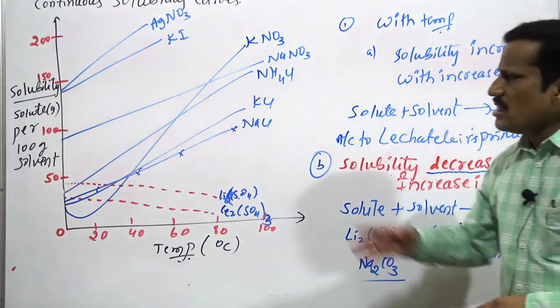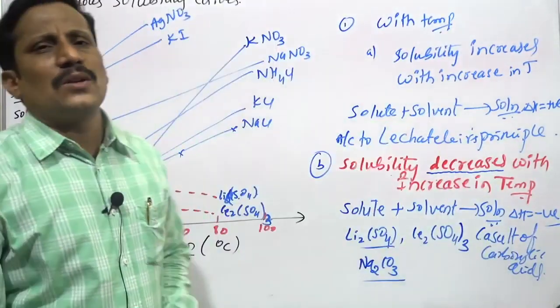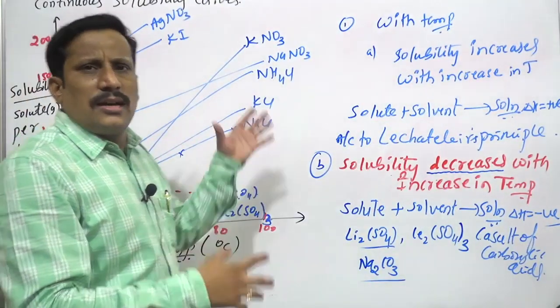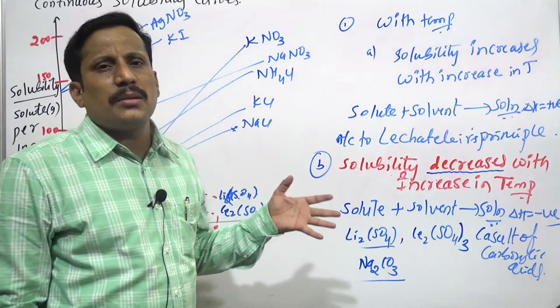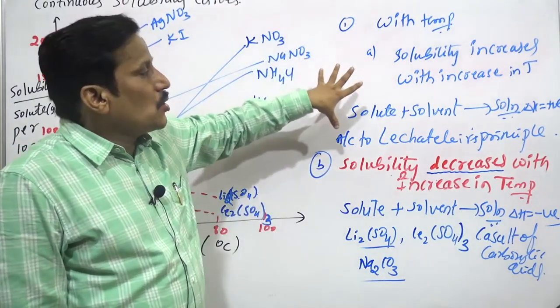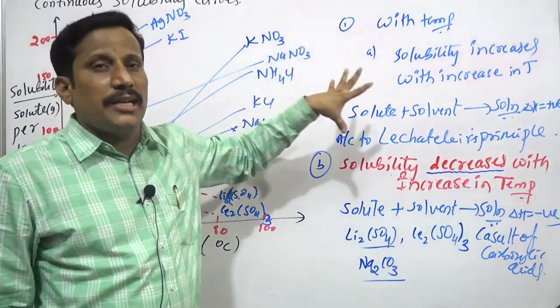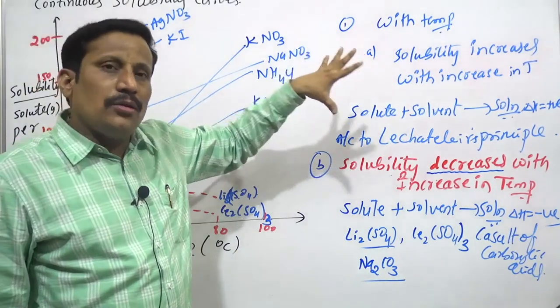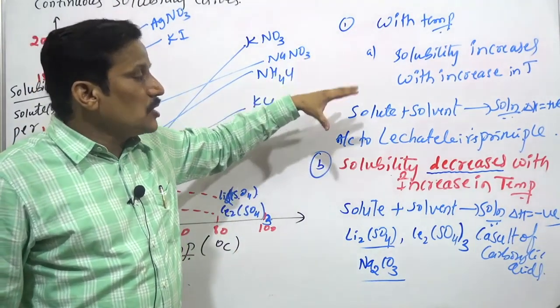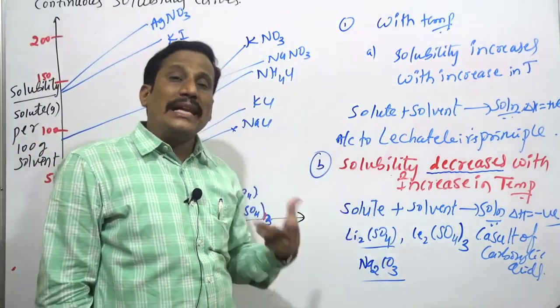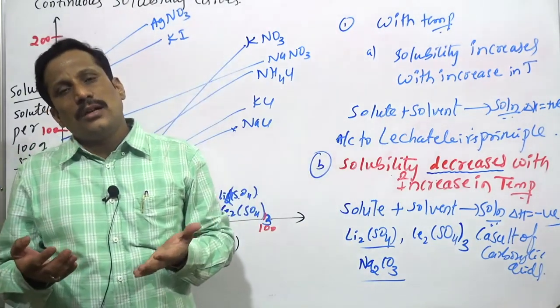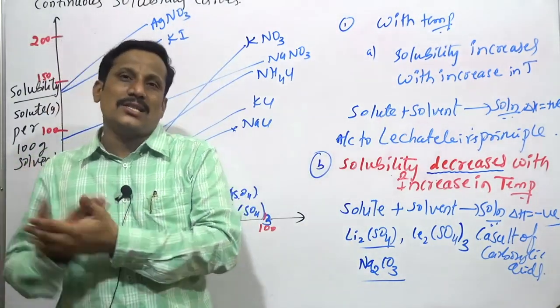Of course, a graph is not there in the NCERT textbook, not required for theory purposes. But to understand a concept, I wanted to differentiate with the temperature. Some solids' solubility increases and some solids' solubility decreases.